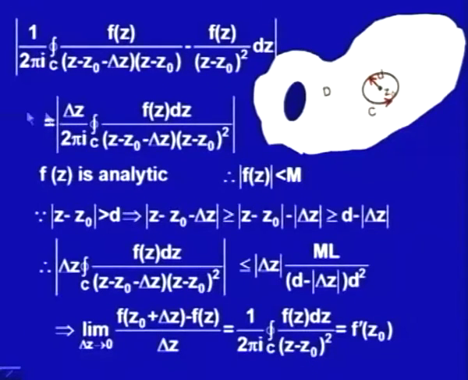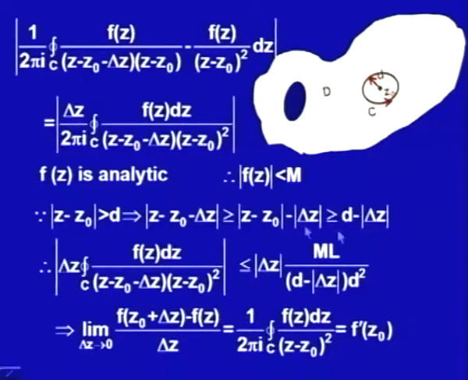In similar lines, if I again take f dash z naught minus f dash z naught plus delta z using this formula, and then use factorial 3 upon 2 pi i and so on, we would again prove that this limit goes to 0, so the formula would be satisfied.